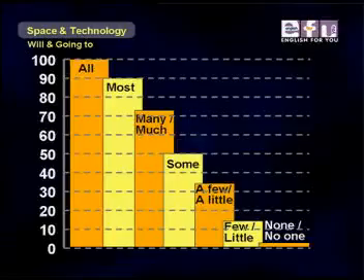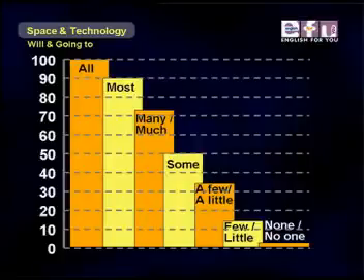Take a look. So first we have all, which is 100% of something. So all of it, everything. Then just below all, we have almost all, but we call it most. So about 90%. Just below most is many or much. Many is used with countable nouns, much with uncountable nouns. And it's about 70 to 80%.